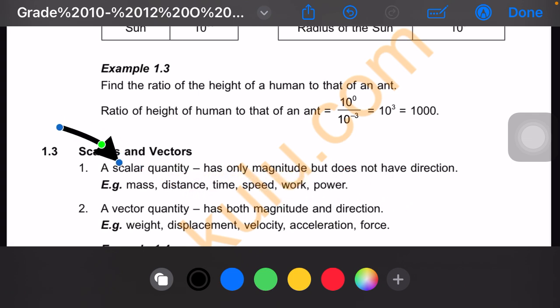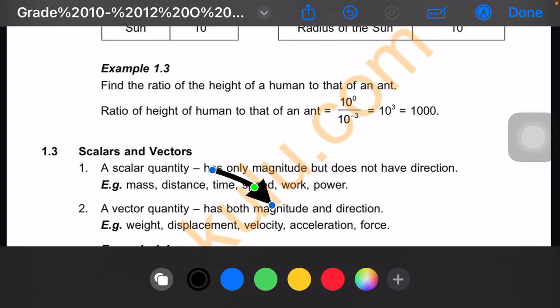A scalar is a quantity that has only magnitude but does not have direction. Examples of this are time, distance, speed, and work. Time can be measured in numbers, but it won't tell you that it's going left or right, upwards or downwards, horizontal or vertical. Quantities that cannot give you direction we call scalars, while quantities that give you direction and size we call vector quantities.